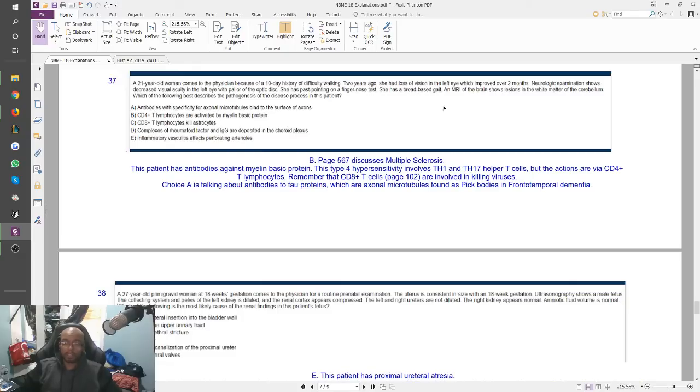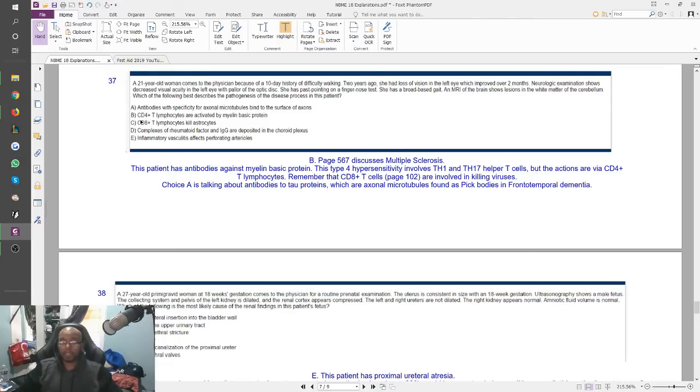She has a broad-based gait. MRI of the brain shows lesions in the white matter in the cerebellum, multiple sclerosis. Which of the following best describes pathogenesis of the disease process in this patient? So the pathogenesis is involving antibodies. So you look at your answer choices.